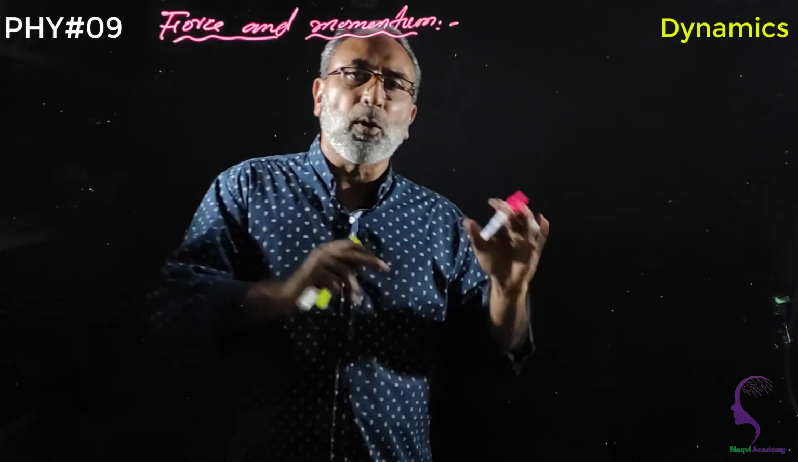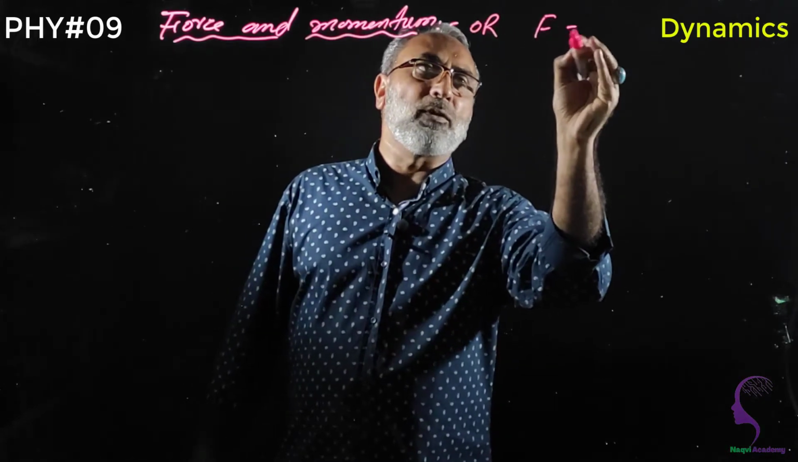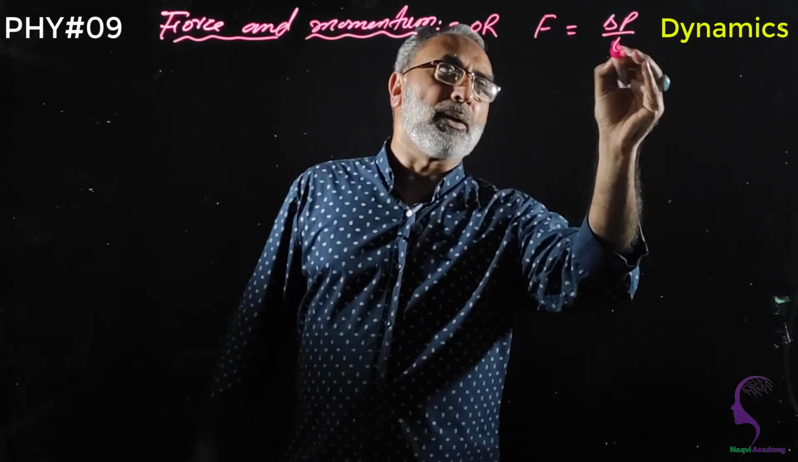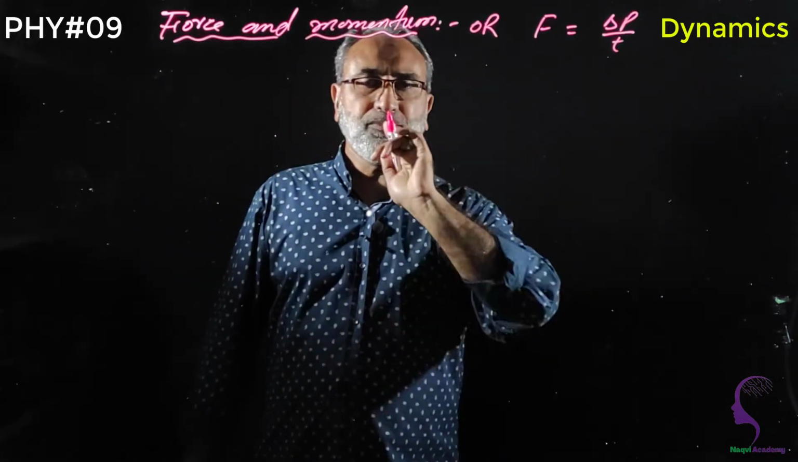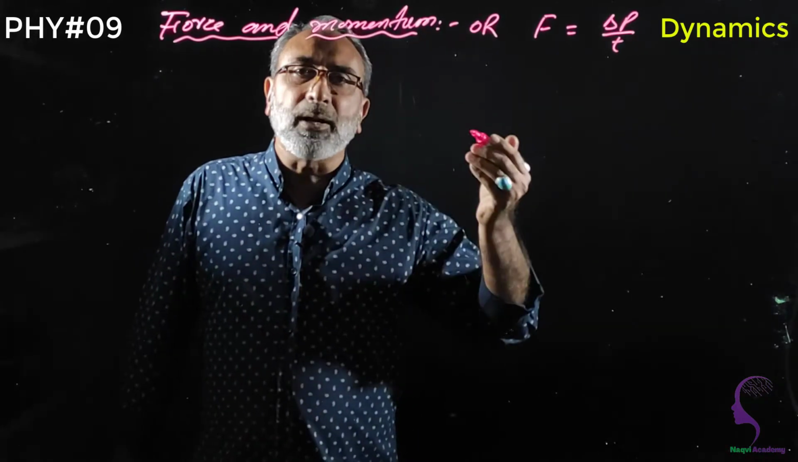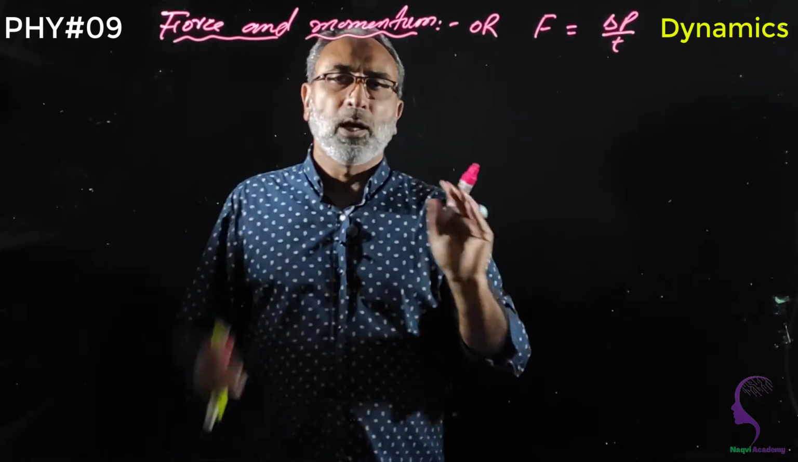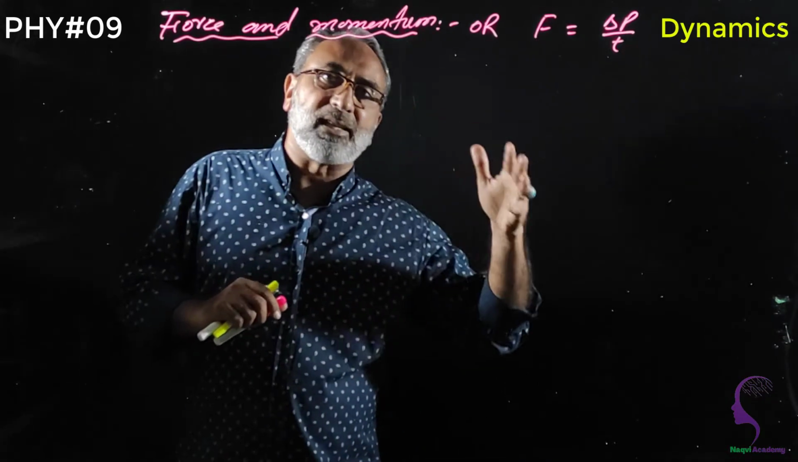State and explain force and momentum, or somebody may say prove that force is equal to rate of change of momentum, or sometimes the question may ask prove that F is equal to delta P by T. So mathematically we should derive this relation F is equal to delta P by T. Delta P is change in momentum, T is time, F is force. So please listen again. This question may be asked in different ways.